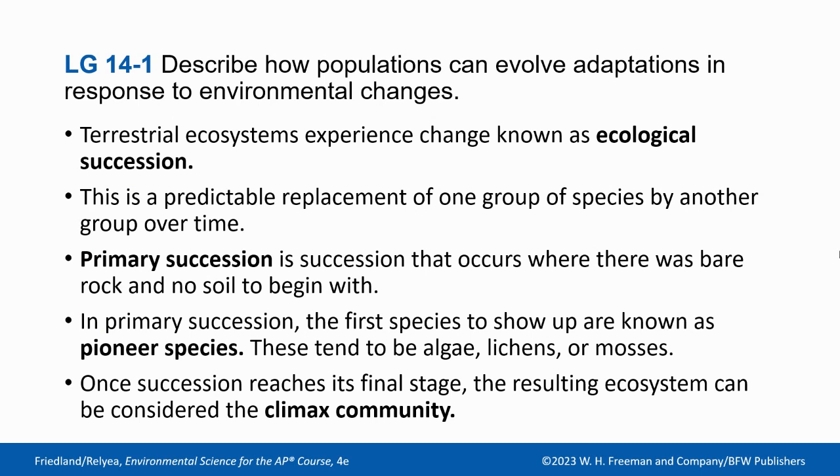So, with that, terrestrial ecosystems experience change known as ecological succession. This is a predictable replacement of one group of species by another group of species over time. Primary succession is the first time that succession will happen. This occurs when there was bare rock or no soil to begin with. In primary succession, the first species to show up are known as pioneer species. So think pioneer just like you would think of a pioneer from history class. These tend to be algae, lichens, or moss. Once succession has reached its final stage, the resulting ecosystem can be considered a climax community.